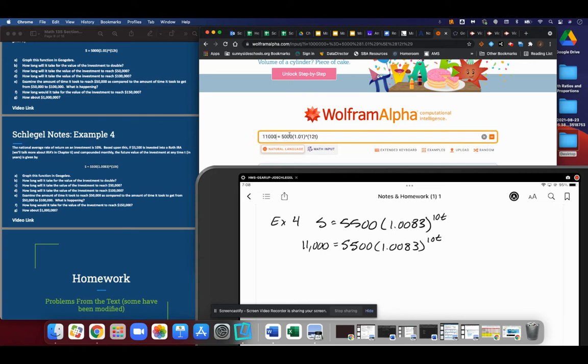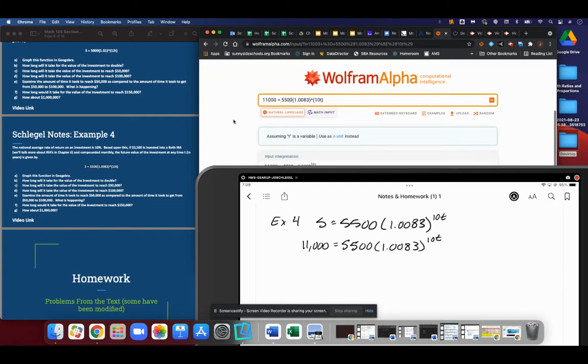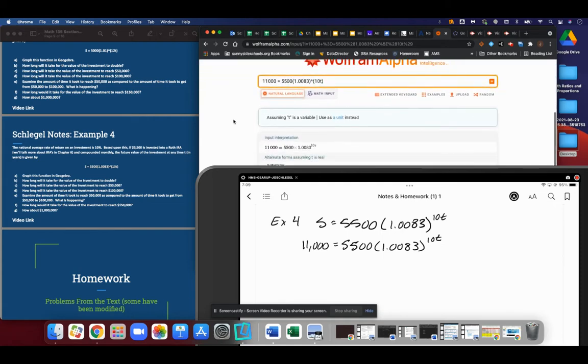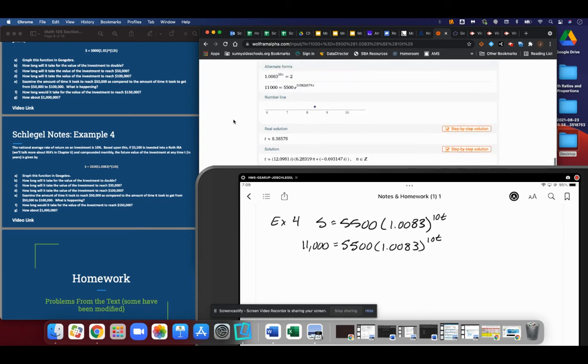And it's probably easier if you just copy straight from the presentation and drop it into Wolfram, but I'll take the time right now, since I'm already doing it, to go ahead and type it. And this will solve for T for us, which is going to be in years. And so it will take about 8.4 years for the value of the investment to double.